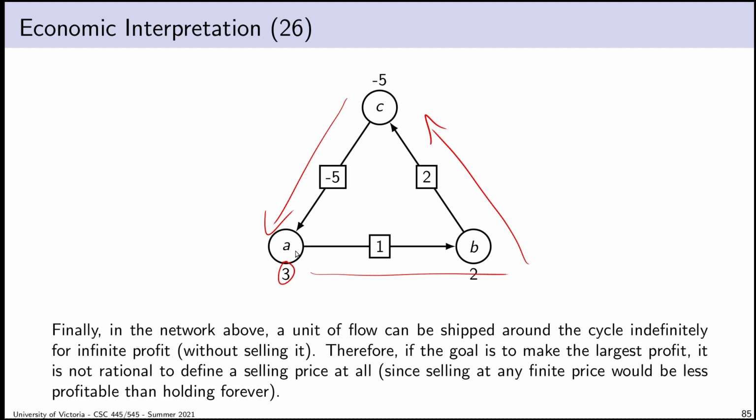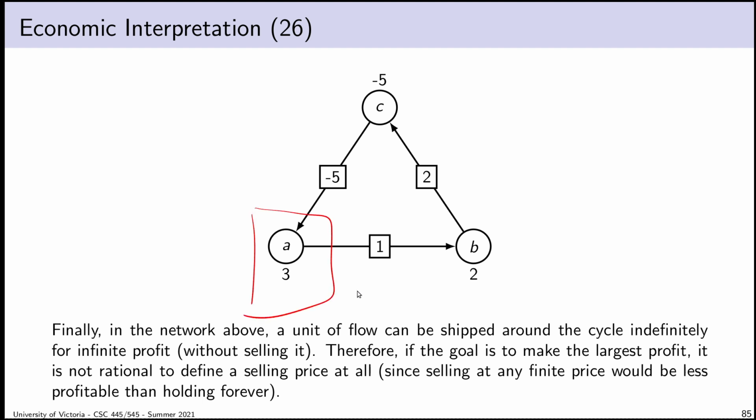So the question is, what are some fair prices for flow at each of these vertices? I'm standing at vertex A, and my goal was to set a price that I would sell the flow to somebody such that I make as much money as possible. That's why I can't overprice it because then nobody would buy from me. I don't want to underprice it because then I wouldn't make money. I want to set a fair price that makes me the most money. So how do I make money?